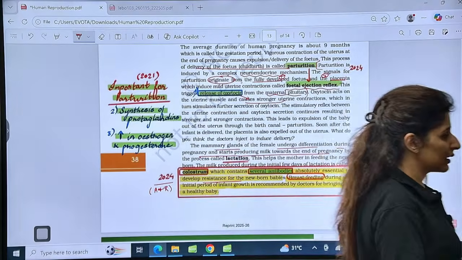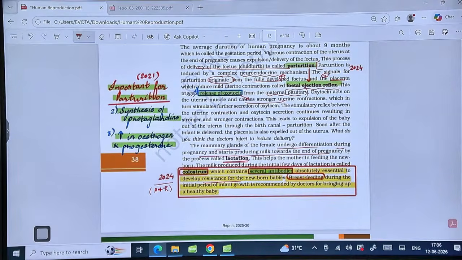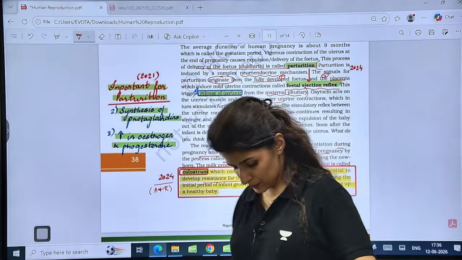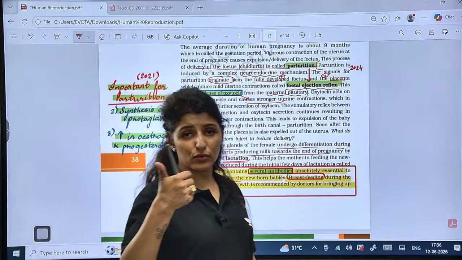Please tell me that these points are clear to everyone. Yes, guys. Please tell me all these points are clear. So breastfeeding during the initial period. Oh no, Hema, my voice is loud enough. Please check your headphones. Is that clear to all the serious students?